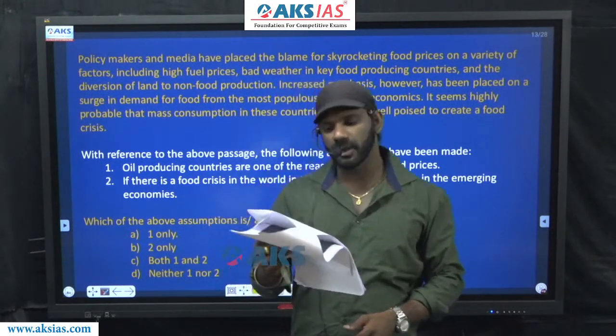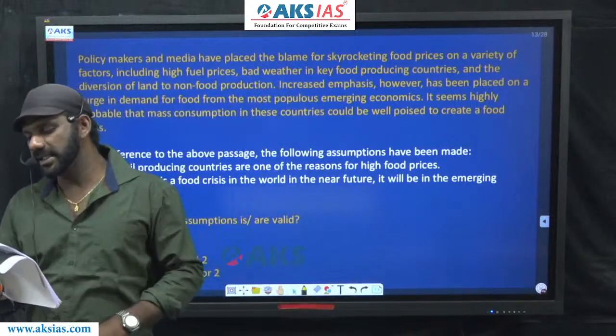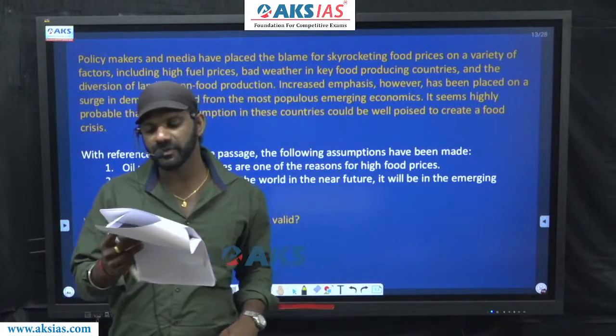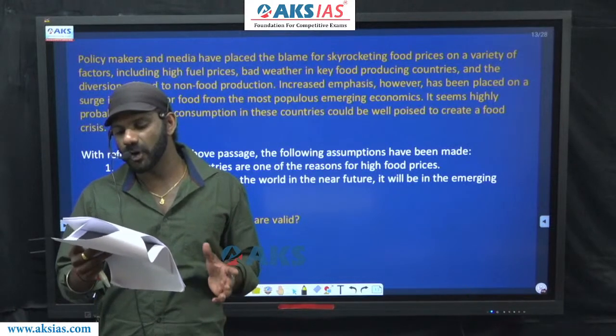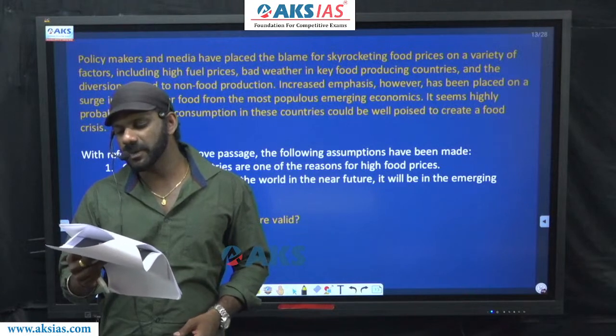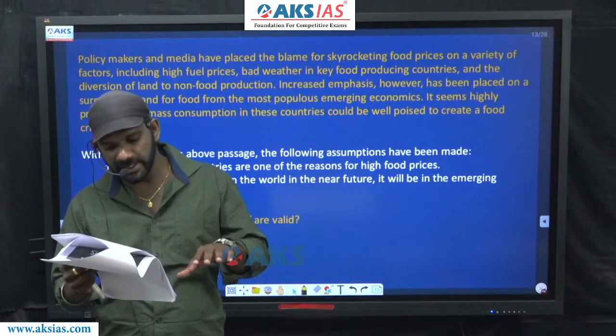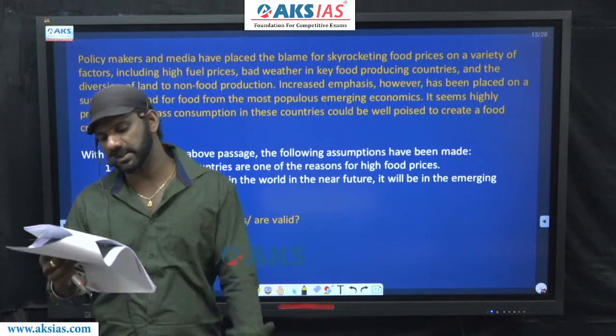Increased emphasis, however, is a contrast indicator. Increased emphasis, however, has been placed on a surge in demand for food from the most populous emerging economies. It seems highly probable that mass consumption in these countries could be well poised to create a food crisis.